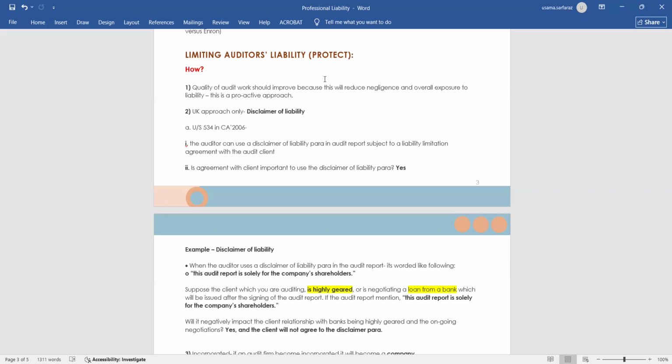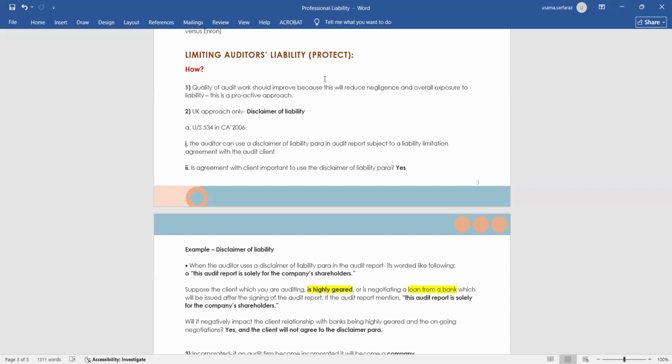Now, read from the content. The auditor can use a disclaimer of liability para in the audit report subject to a liability limitation agreement with the audit client. The agreement with the client is important to use the disclaimer of liability para. Yes. Before mentioning a disclaimer of liability paragraph, I must obtain permission from the client. Why?